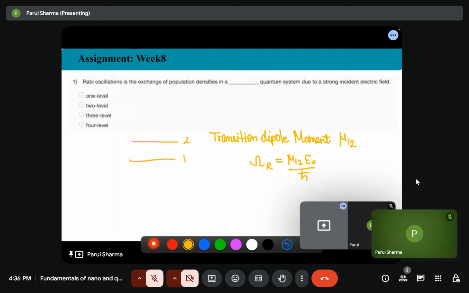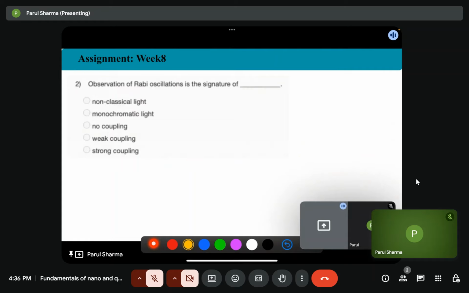Next question is: observation of Rabi oscillation is the signature of non-classical light, monochromatic light, no coupling, weak coupling, or strong coupling. So we just saw that we can observe Rabi oscillation when there's a strong coupling. It requires the coherent exchange rate to dominate the damping.